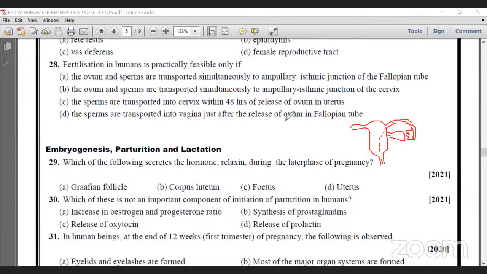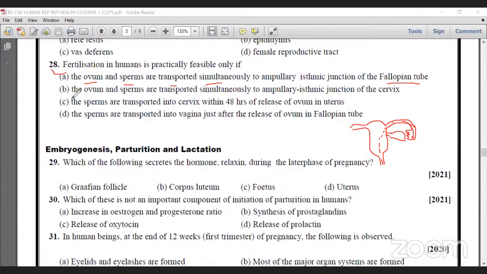So this concept gives the answer. The ovum and sperm are transported simultaneously to the ampullary-isthmic junction of the fallopian tube. Then only fertilization occurs. If the sperm and egg are not there together, no fertilization. So option A, I think, is correct.